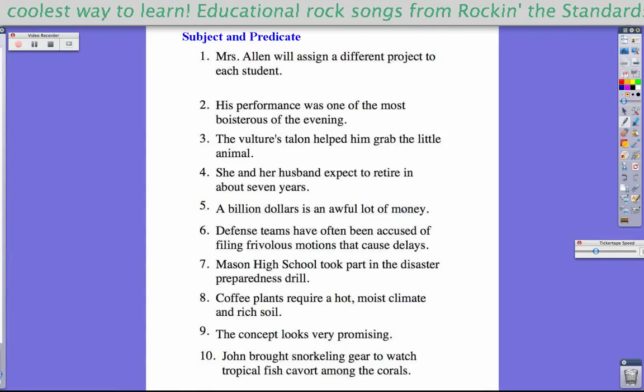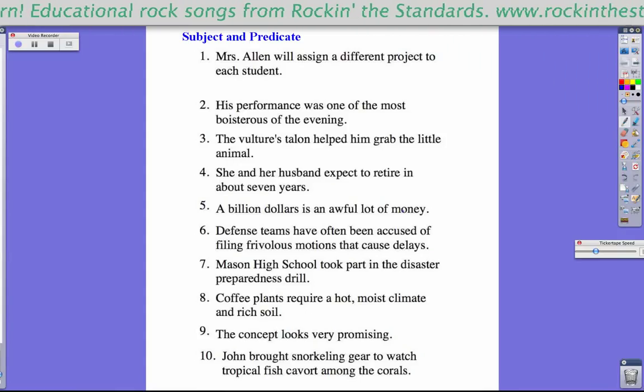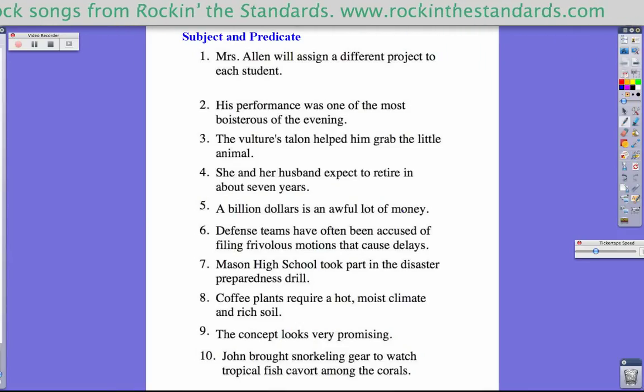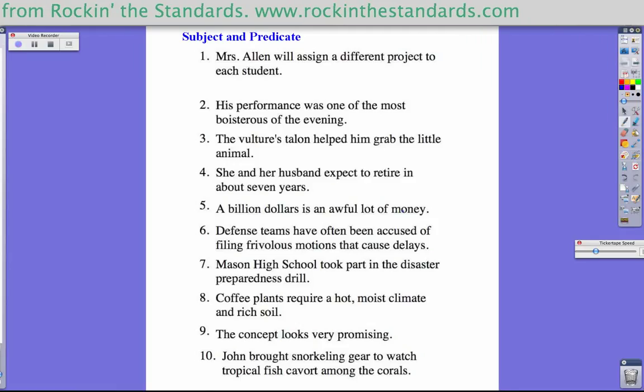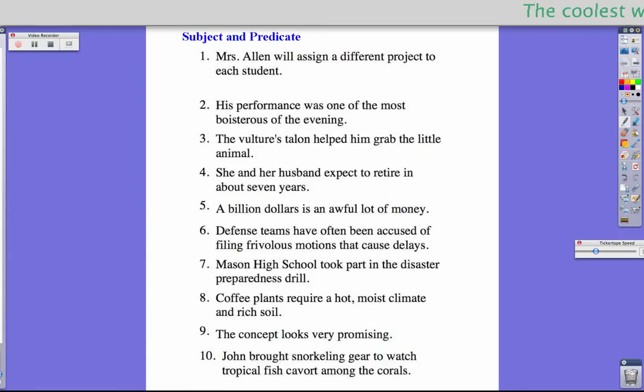And then we have the predicate, which is normally the rest of the sentence, and the predicate tells what the person or the thing in the sentence is doing, or it tells what they are. And so the predicate of the sentence a lot of times is going to start with a verb, sometimes not, but sometimes it's going to start with a verb. And like I said, it's normally the rest of the sentence, which means it's like the second part of the sentence, the remainder of the sentence after the subject. It's not necessarily half of the sentence, but it's the remainder of the sentence.